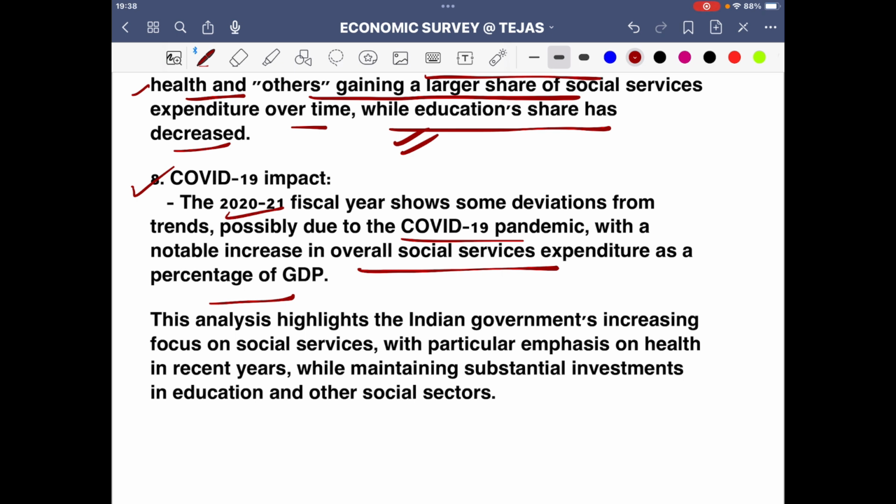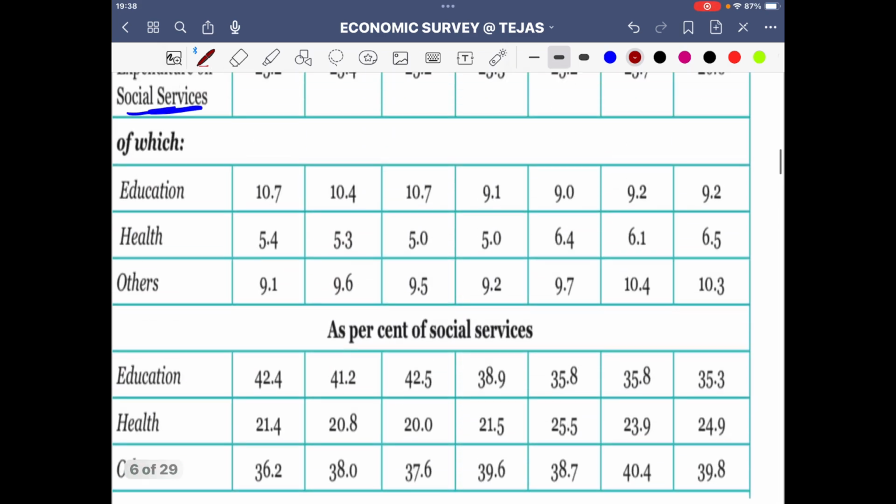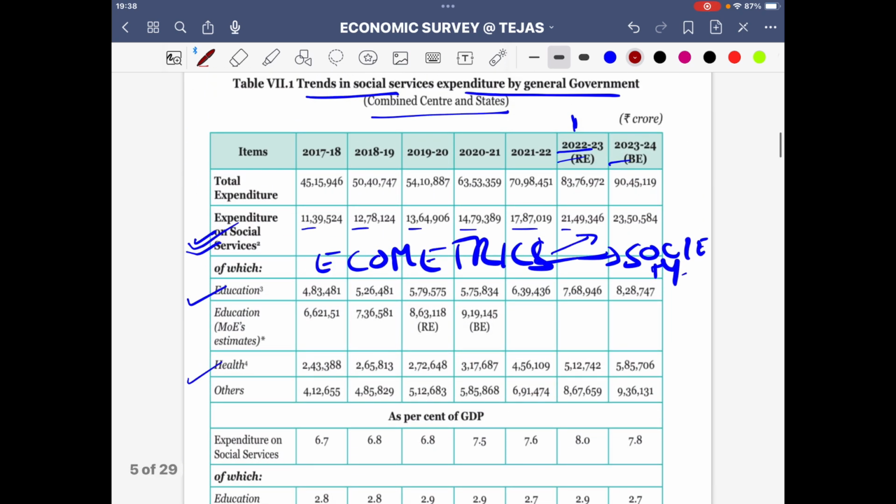That is a point to be kept in mind and pondered. This analysis highlights the Indian government's increasing focus on social services, with particular emphasis on health in recent years, while maintaining substantial investments in education and other social sectors. So that's the crux that you get to see. This is the analysis I have made for you, so that this graph becomes very easy. Don't fear the numbers, just get the points out of it.